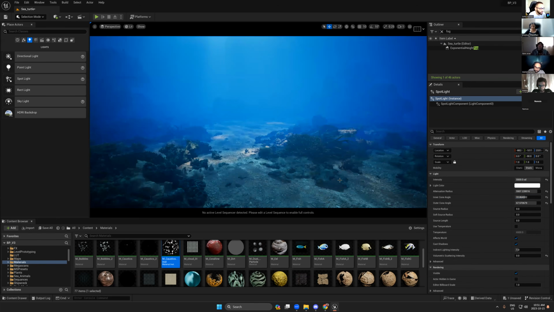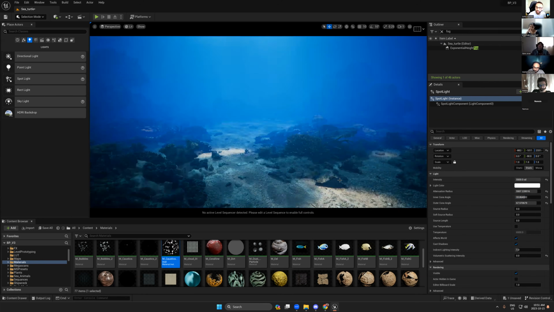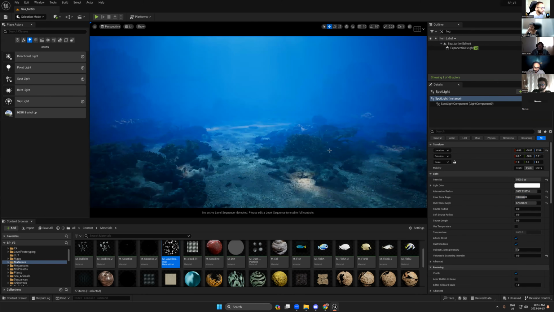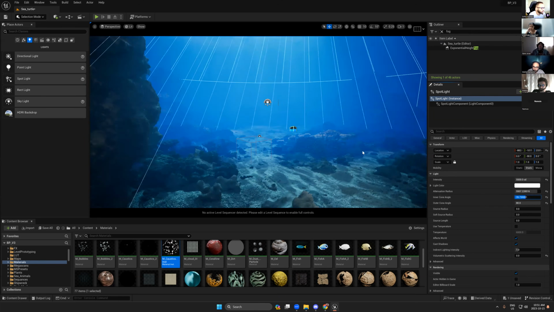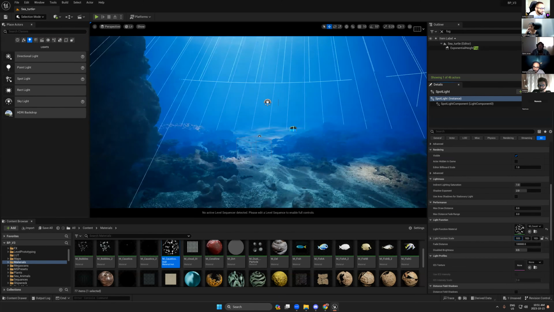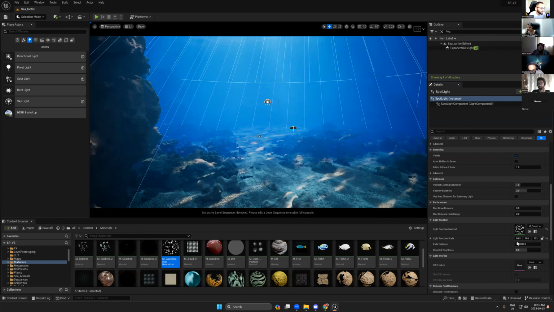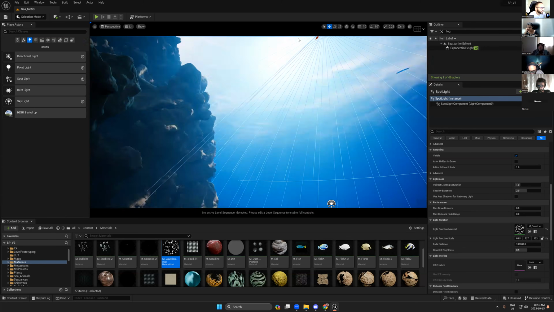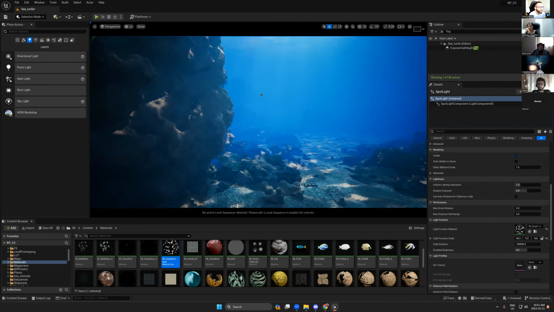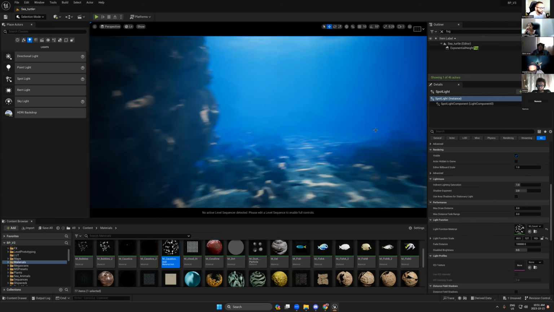Okay. So now you see we have some scattering between the sunlight and the scattering overall from the water surface. So by using this, if we just keep the distance too big, and now let's change the size. So I need to have smaller size. So with this one, it's gonna be related to this water surface. Now we can really start to feel the water, the underwater look and feel.